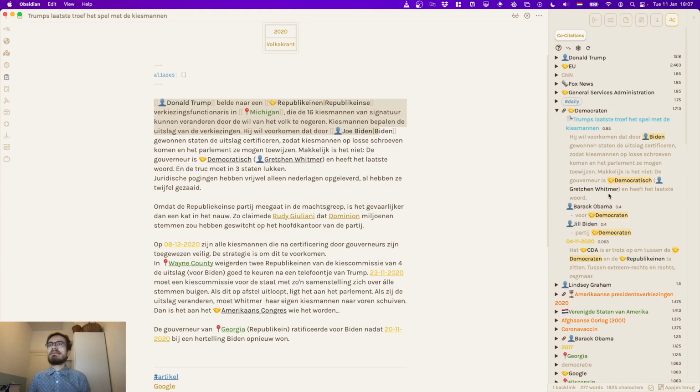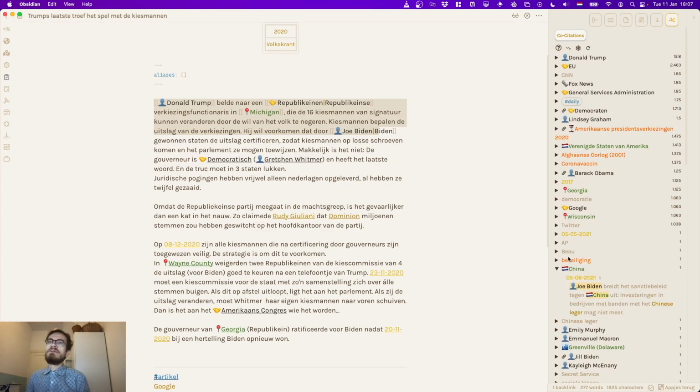And so this is a really nice way to research the person that you had in your vault. So I can immediately see all these different entities that Joe Biden was involved with. And you can also see it pairs very nicely with the Supercharged Links plugin, because if we go to the Joe Biden node, you see all these different entities, and it immediately showed what kind of entity it is.